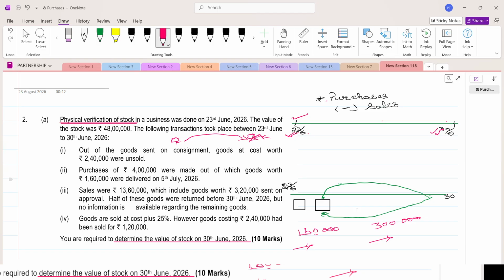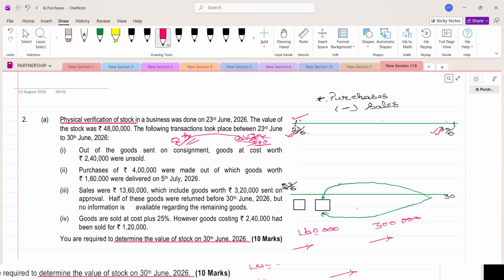So the goods are sent on consignment means, if it is not sold, these goods are lying here with this fellow. These are the goods of this fellow only. Suppose he is A, he is sending goods to B. So the goods lying in the yard of B are A's stock only, because this fellow is an agent selling on behalf of him. So whatever goods are lying unsold have to be taken into our stock.